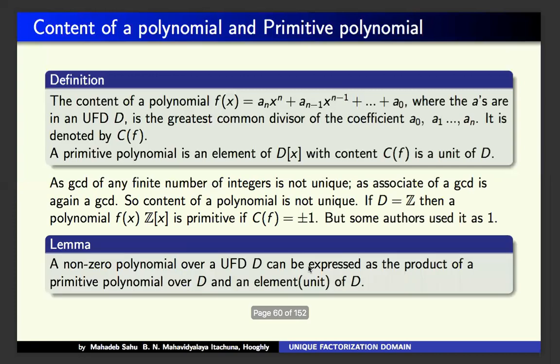Now we have this very simple lemma: a non-zero polynomial over a UFD can be expressed as the product of a primitive polynomial over D and an element of D. You can just check it.